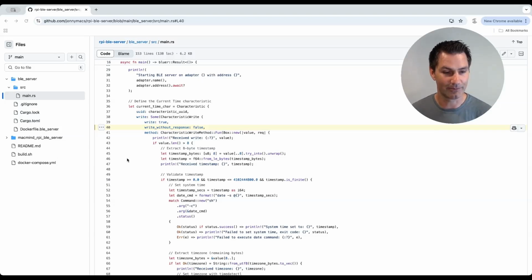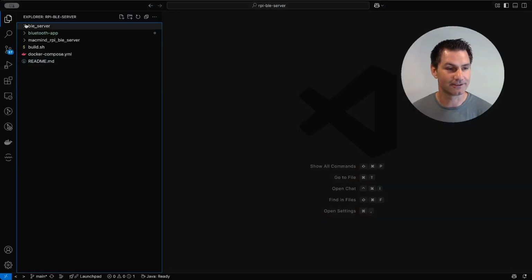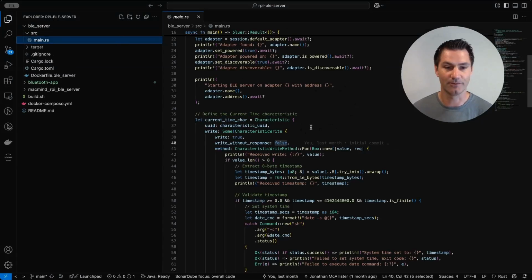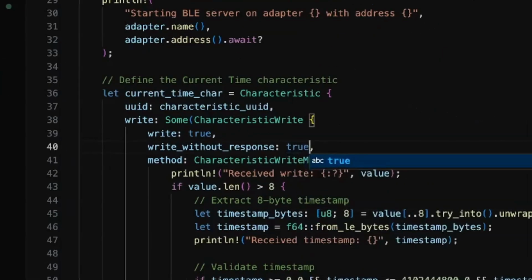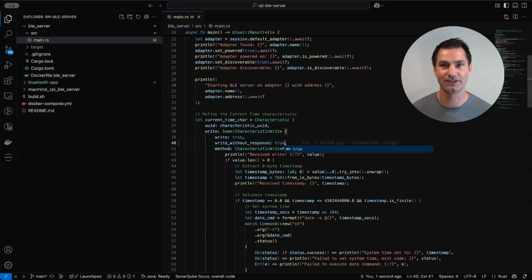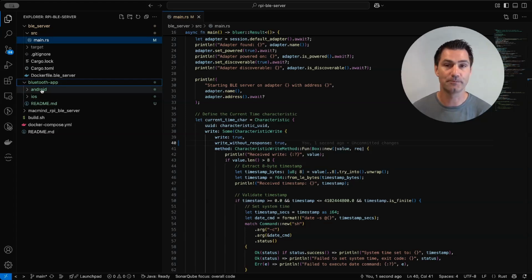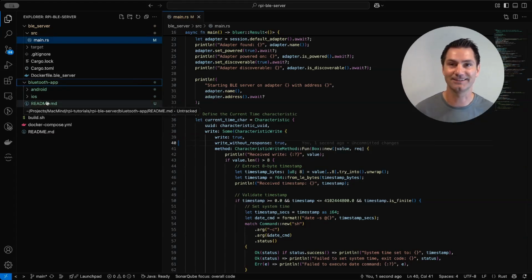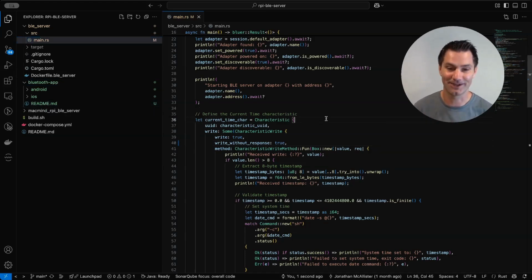So if we hop over to our code, we can do that, right? So this is this app, and we come in here to our main.rs. We're going to just set this to true. Now when we do this, we need to consider this on the client side, and I really didn't show you guys the client side code. I will add it to this project. I do have an iOS and an Android. I may hold on publishing the Android with this latest update because I haven't tested it quite yet, but I did test the iOS and we'll see that right now.